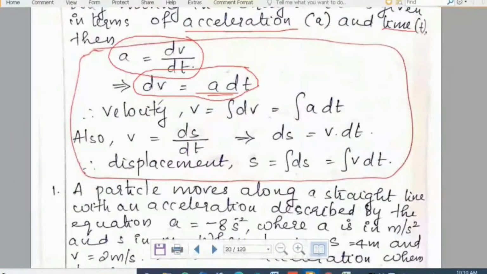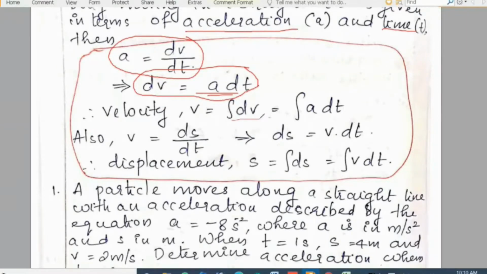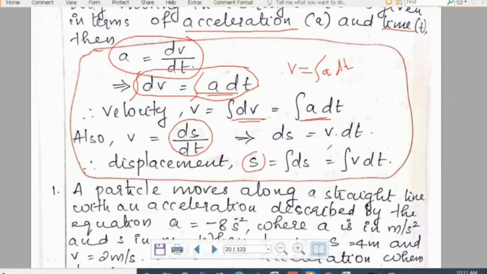So how to find out velocity? To find out the velocity of the body with the acceleration given by this equation, v is equal to integral dv, that is integral dv is equal to integral a into dt, because we integrate both sides of this equation. Integral dv is equal to v, the velocity, so v is equal to integral a into dt. That is the equation for velocity. Also, we know that ds by dt is equal to velocity. Then you can find out displacement using this relation, that is s is equal to integral v into dt.